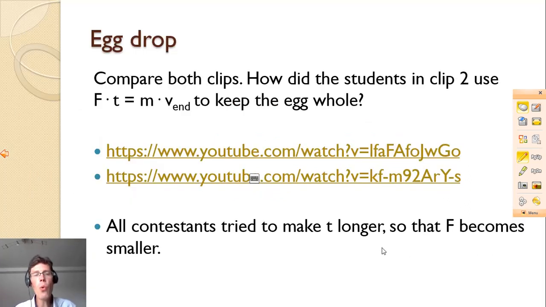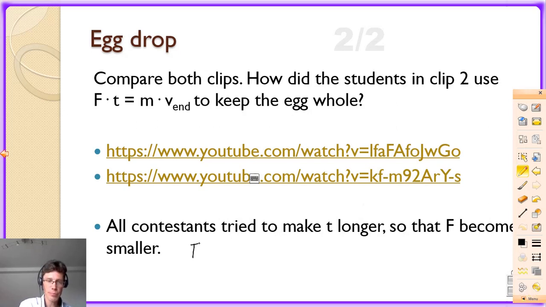The idea is always the same. All contestants tried to make the time required to come to a stop longer. If you take a look at our formula, you can see why that works. For braking it was F times t equals m times v start. So let us suppose that we have eggs dropping, they all have the same mass and they all hit the ground with the same speed.